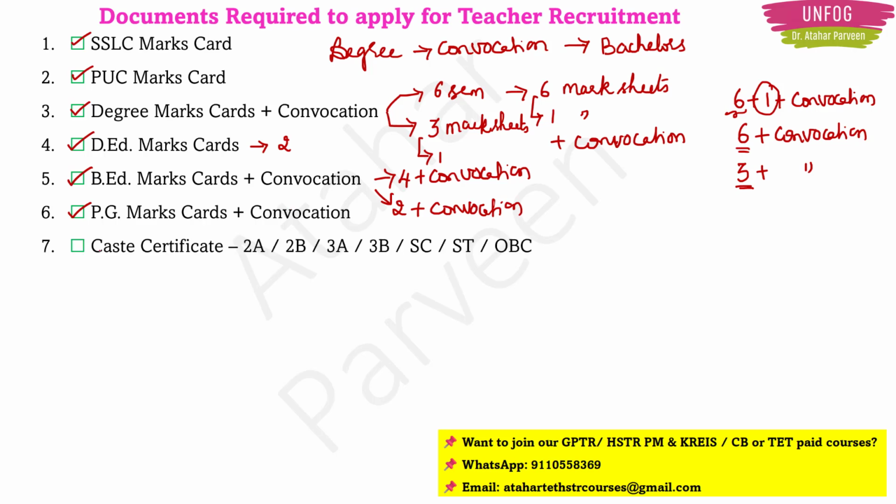Next, if you are eligible for caste certificate, then get ready your caste certificate. 2A, 2B, 3A, 3B, SC, ST, OBC, whatever caste certificate you have, just make it now. Okay, apply and make it now in the office of your district.